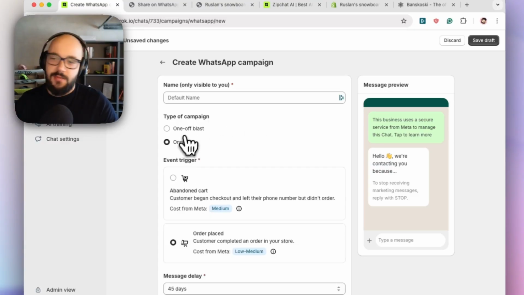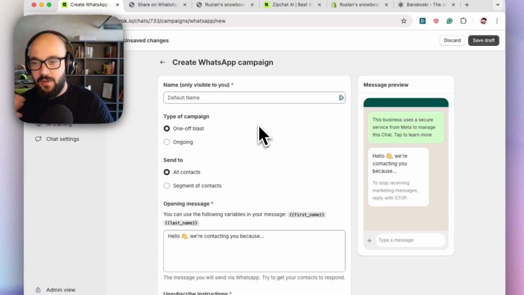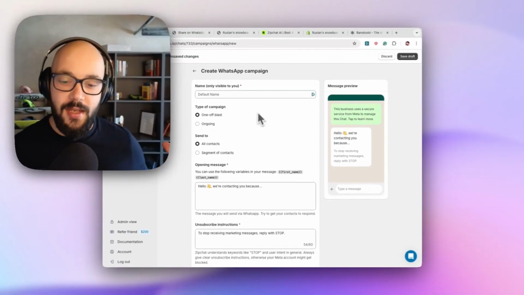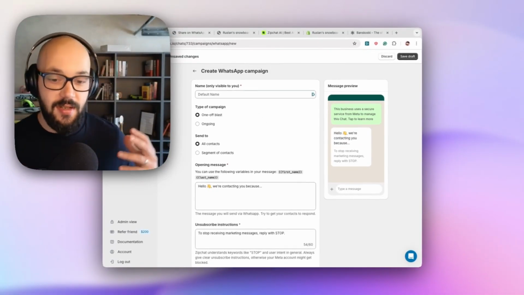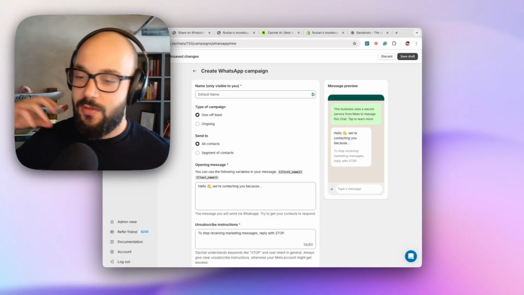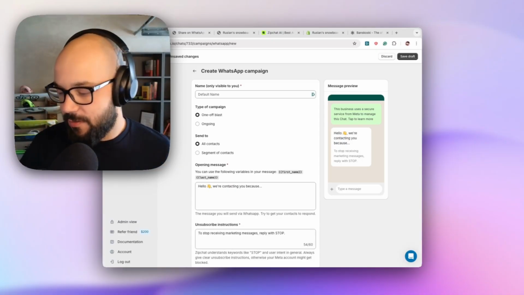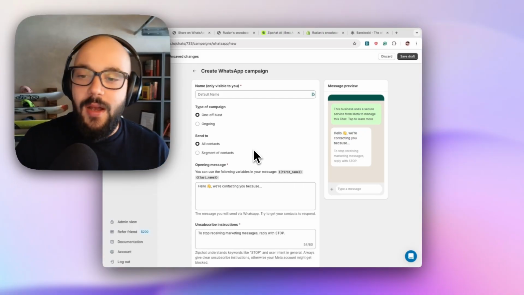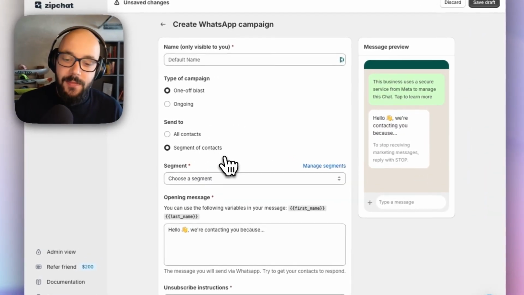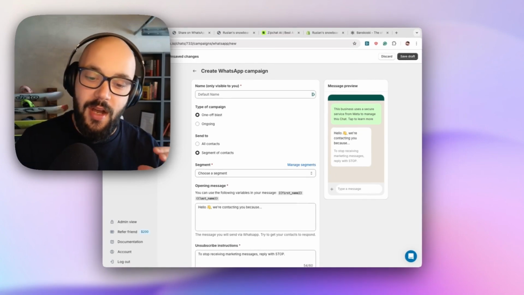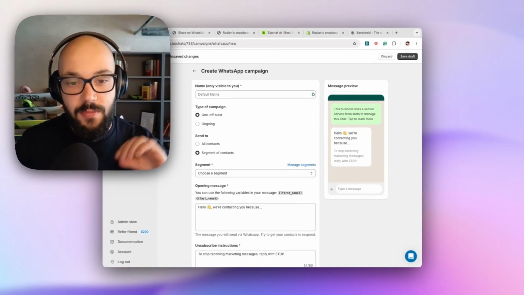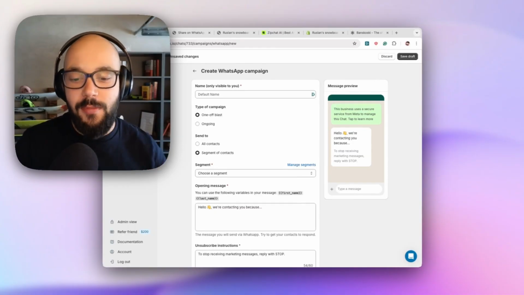But again, it works the same way for the ongoing. For the one-off blast, you can either send it to all of your contacts, and we sync your contacts inside Shopify with our database. So if you have customers inside of Shopify, we will get those, or you can also import contacts by CSV, etc. Or you can use a segment. Now, segments, again, can be imported via a CSV file, or if you have segments on the customer side of Shopify, we automatically sync those.